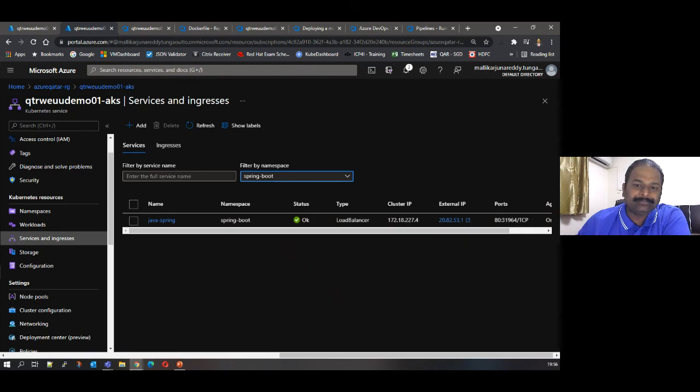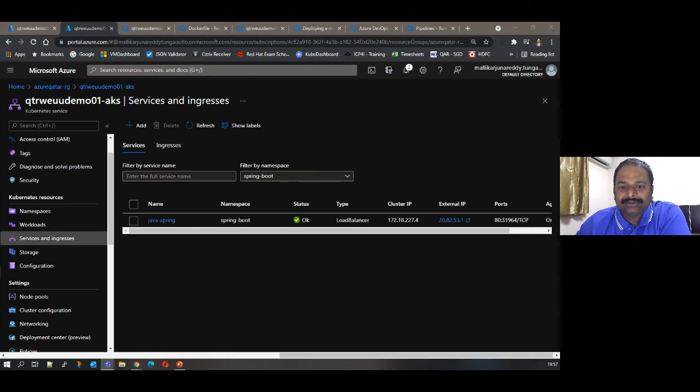Yeah, this is the public IP. And then the next question. Yes, sir. It checks the Dockerfile. Also, it checks both. If your code has a Dockerfile or a Docker Compose file, it checks both. Based on that, the pipeline will be created using the deployment center. Yes, of course, it's a great feature of the deployment center. It's quite easy for developers or starters. Quickly you can run the pipelines.